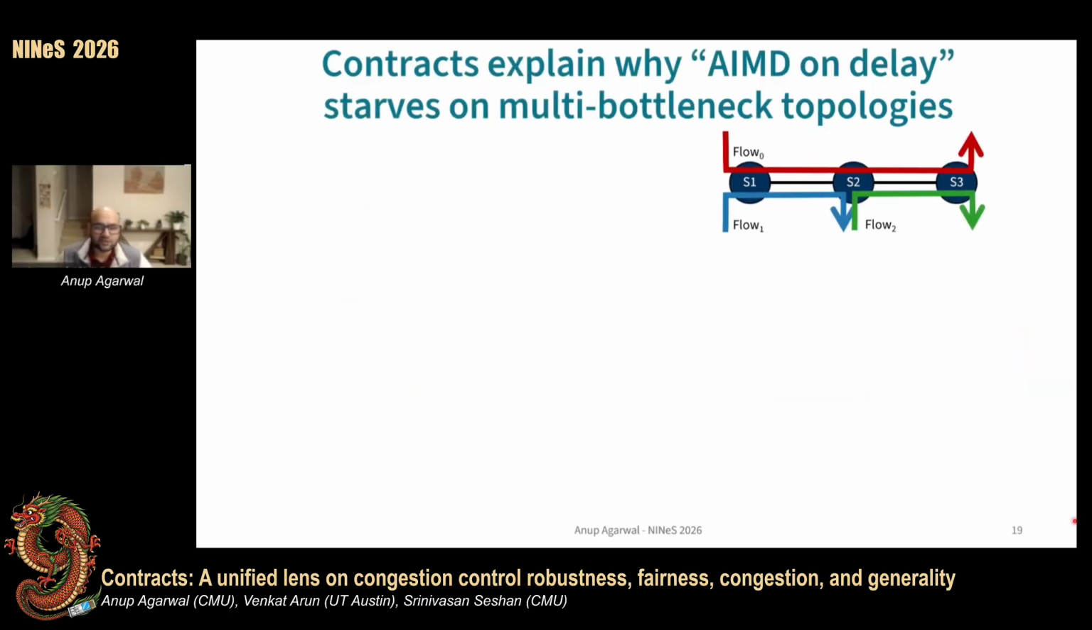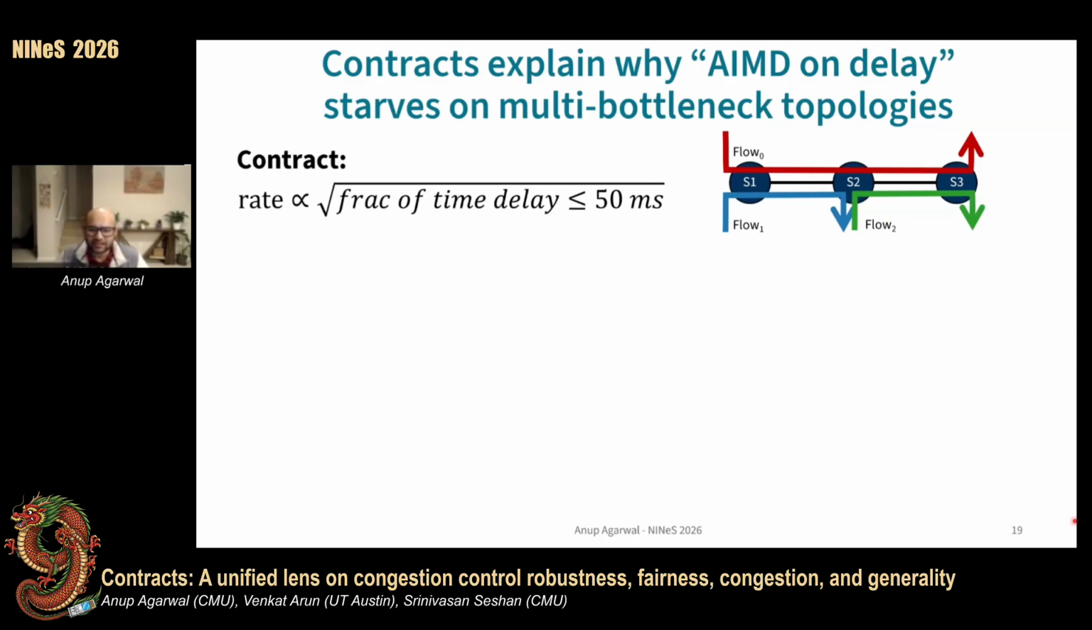Now, with this, we can also understand why AIMD on delay starves flows on parking lot topologies. So while in Vegas and Swift, we encode fair shares into the magnitude of delay, AIMD on delay encodes fair shares into the frequency of delay. It maintains a steady state sending rate that's proportional to the fraction of time delays are below a certain threshold. And this is what causes AIMD to starve.